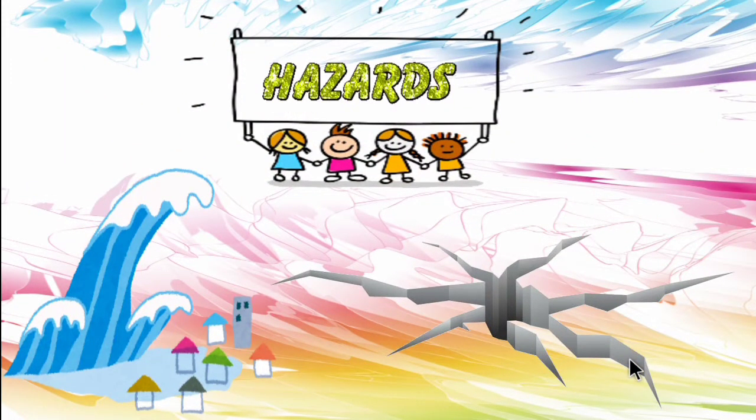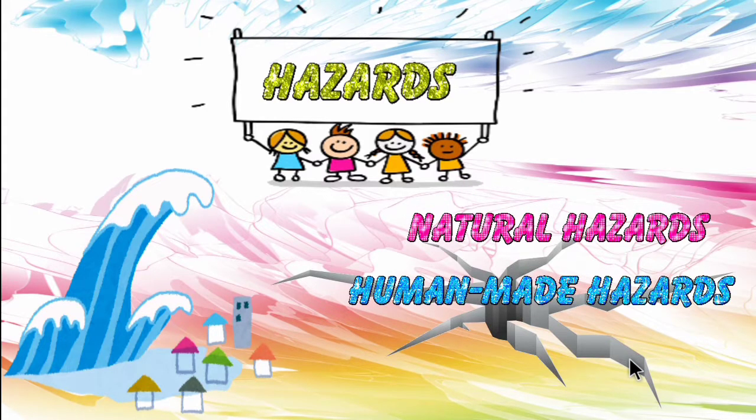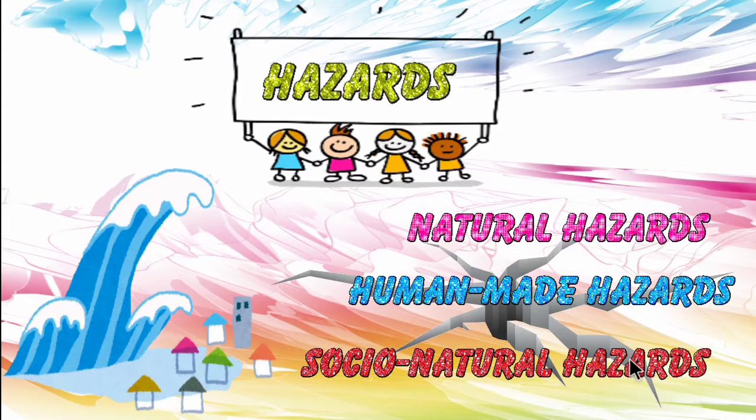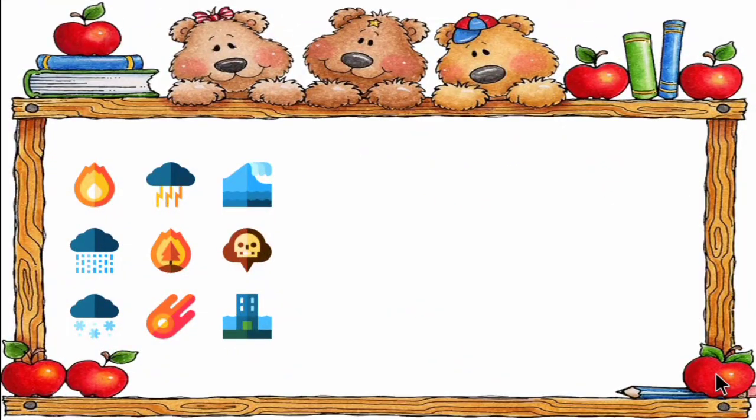So first one is hazards can be classified into natural hazards, human-made hazards, socio-natural hazards. Based on their causes of occurrence, the hazards can be classified into natural hazards, human-made hazards and socio-natural hazards. So hazards are classified into three types. So let's see the definition for each in detail.